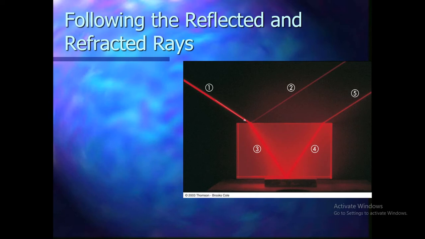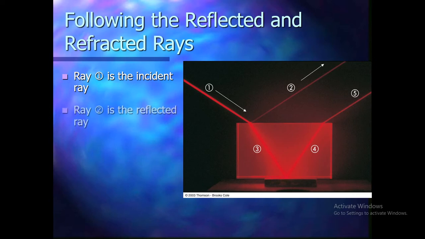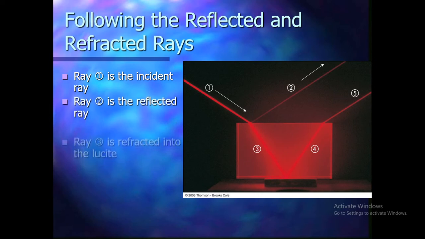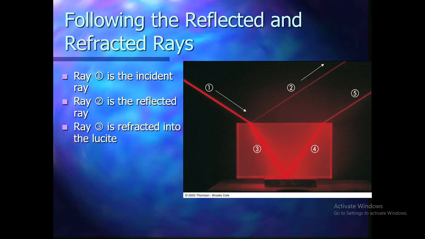Number 1 is the incident ray and number 2 is the reflected ray. Now, number 3 is the ray refracted into the lucite. This is the medium where light is refracted. Okay, the medium name is lucite. It's a plastic type sheet.